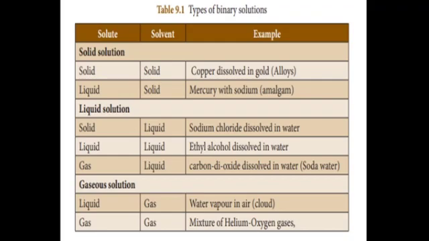Liquid plus solid: mercury with sodium is the example. This is called an amalgam.